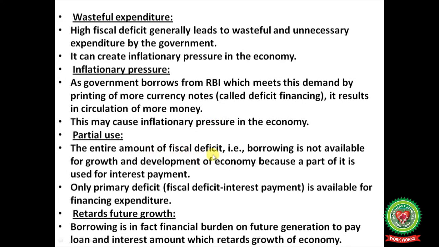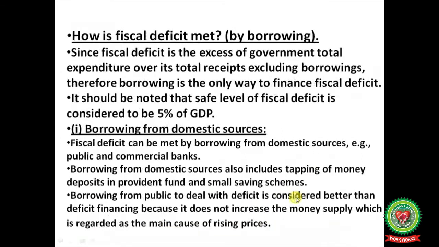The entire amount of fiscal deficit, that is borrowing, is not available for growth and development of the economy, because a part of it is used for interest payment. Only the primary deficit, that is fiscal deficit minus interest payment, is available for financing the expenditure. Next point is retards future growth. Borrowing is in fact a financial burden on future generations to pay the loan and interest amount, which retards growth of the economy.